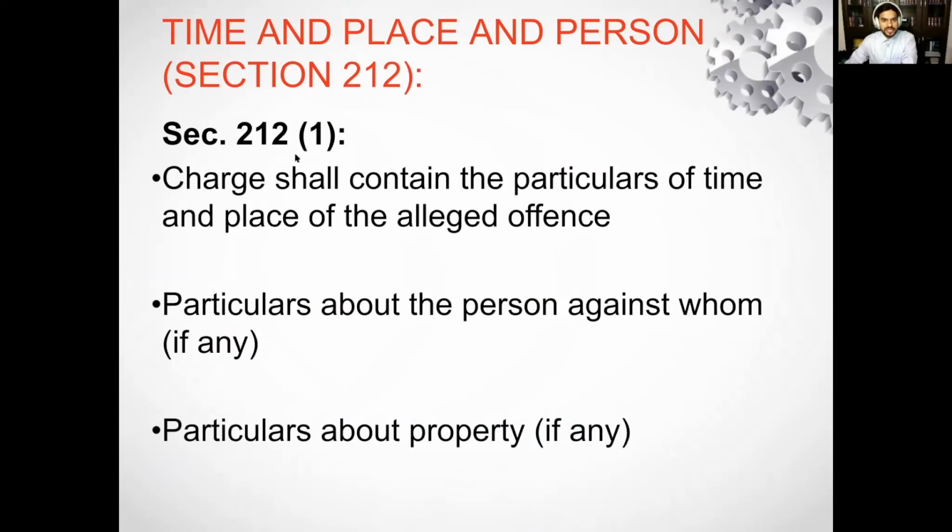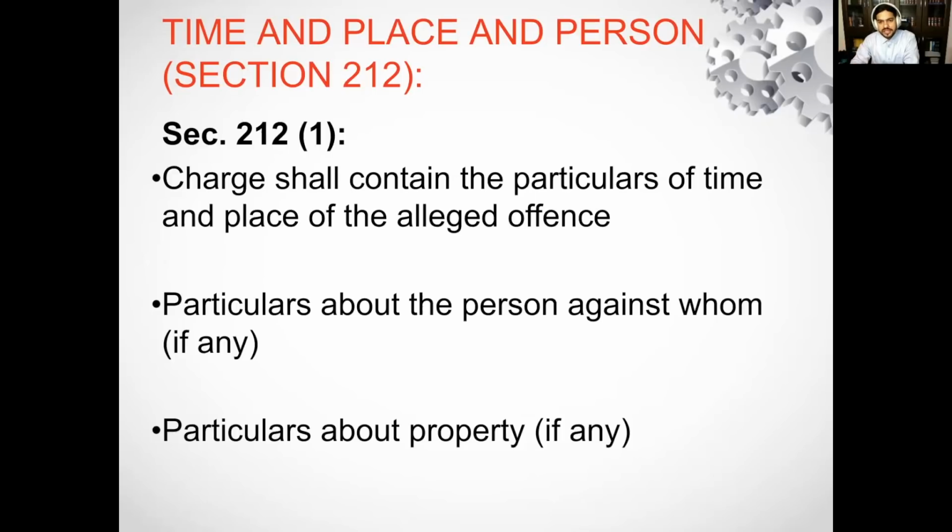So let's begin with section 212. Section 212 basically provides for the time, place and person. It is divided in two parts, subsection 1 and subsection 2. Subsection 1 is very simple and self-explanatory. It provides that the charge shall contain the particulars of time and place of the alleged offense, particulars about the person against whom, if any, and particulars about the property, if any. It simply means that if the judge, while framing the charge, has knowledge of the particulars of time or place of the alleged offense, he will provide them in the charge.